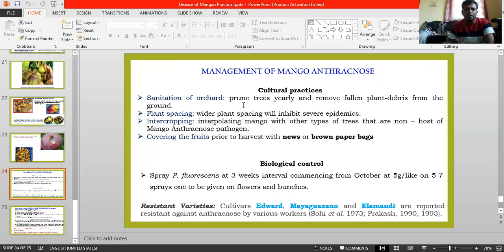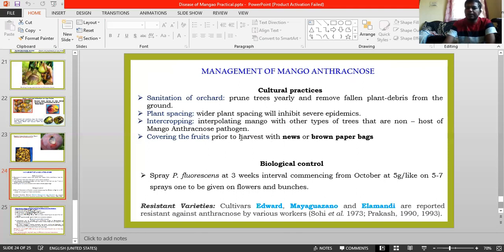Especially give optimum spacing. Wider plant spacing inhibits severe epidemics because it doesn't create microclimatic conditions. Also interplant mango with other types of trees that are non-hosts of the mango anthracnose pathogen. It reduces the inoculum. That is a major thing.